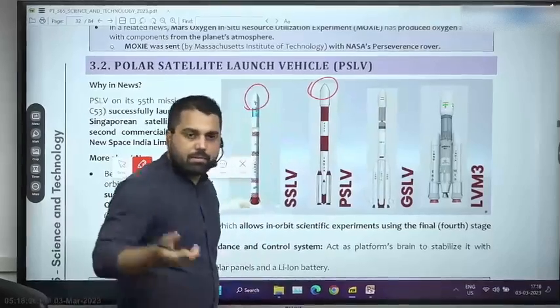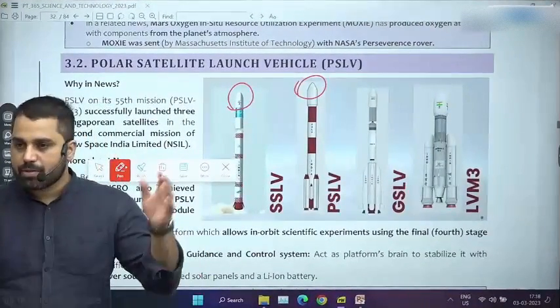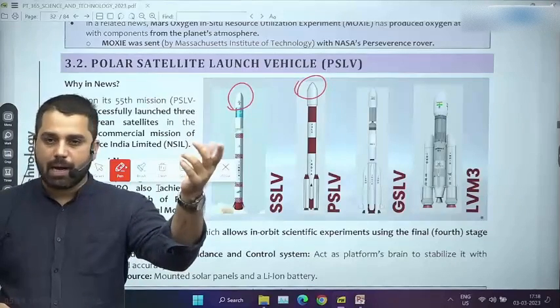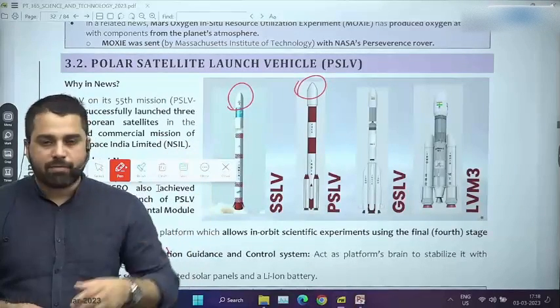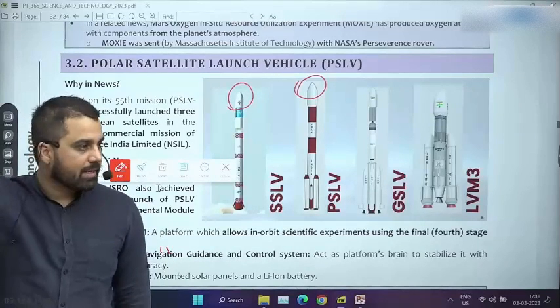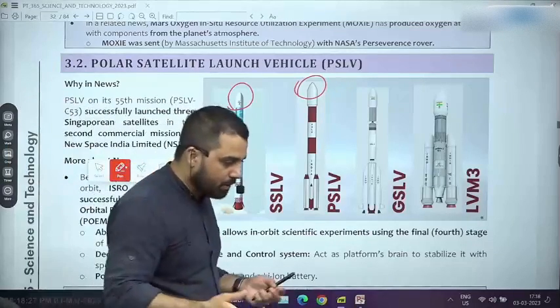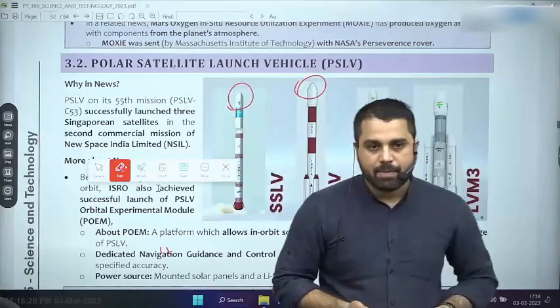So all this entire setup, thousands of kgs, and out of those thousands of kgs, only perhaps 0.1, 0.5% is the actual payload which we have to deliver into space. And all of that payload is being carried with this setup called launch vehicle or rocket. We can call it rocket also.